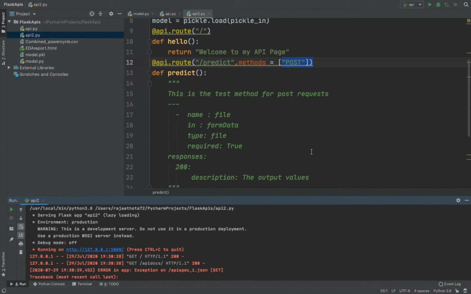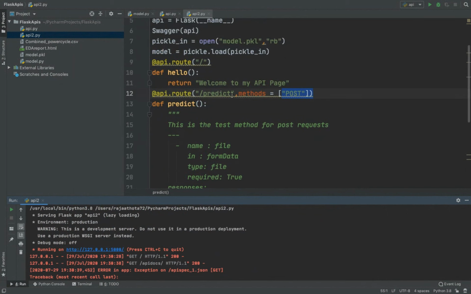Or else I'll try to change particular names here, like instead of predict, I'll use predict file as the documentation API. I'll also try to change the function name because it is getting confused, I hope so. Predict for file. So I'm just changing the name of that particular URL, so it won't get confused in the API documentation.